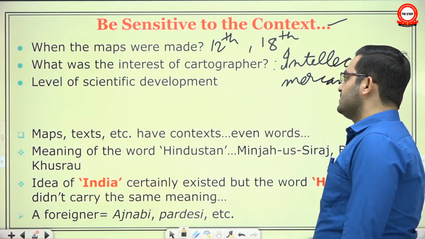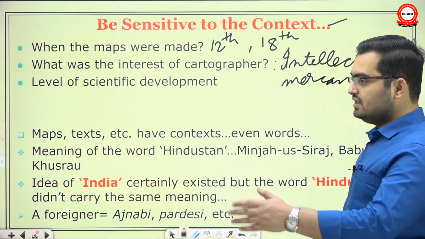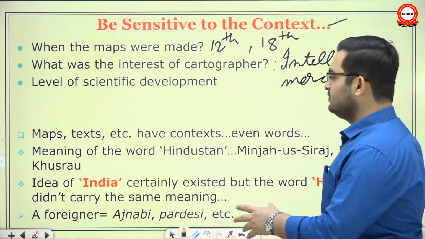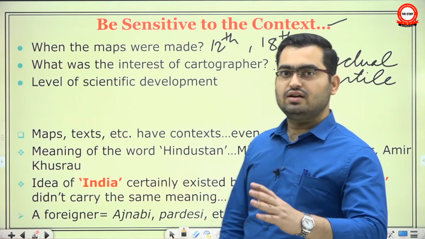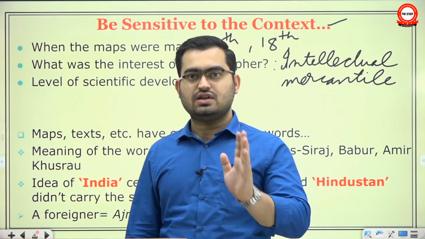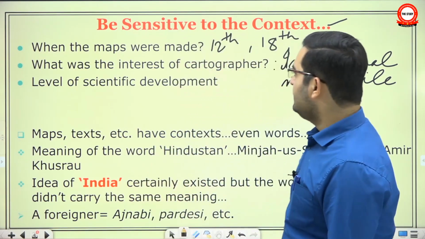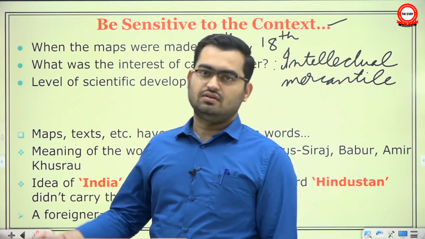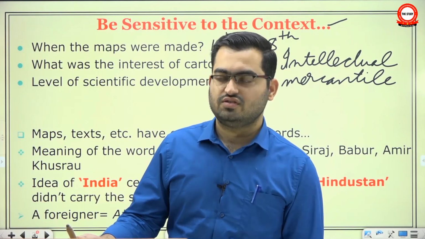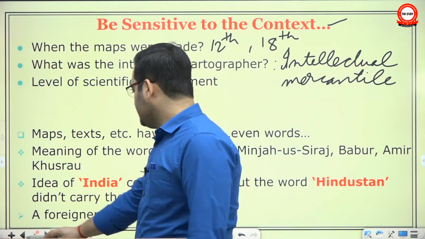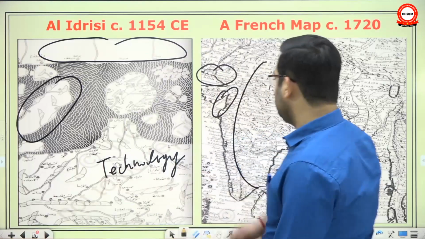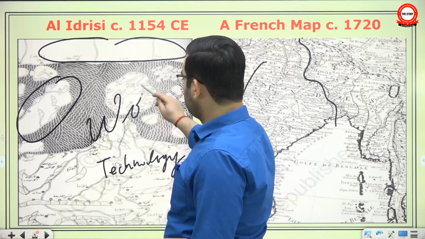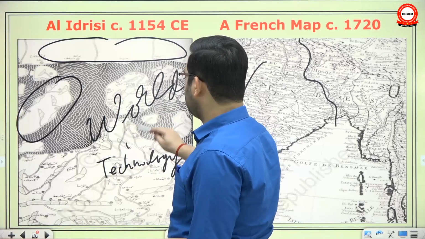Also, the Arabs, Central Asians, etc., viewed India from the direction of North India. So, for them, North India came first. But for a European trading company, they viewed Indian subcontinent from the direction of coastline. So, for them, coastline was more important. And level of scientific development. See, the art and science of cartography requires some sophistication. What we saw here, that they had no sense of, in fact, it's a part of a larger world map. Okay, the map is not exclusively focused on India, it's part of a larger world map.